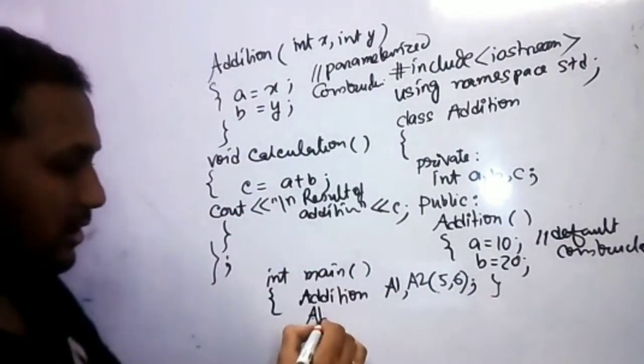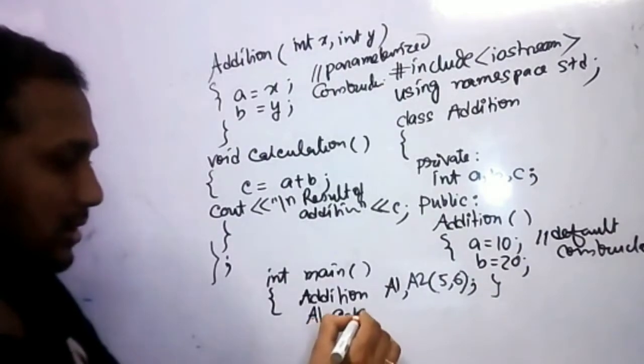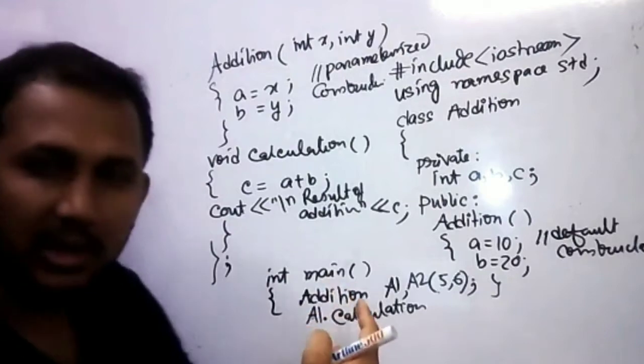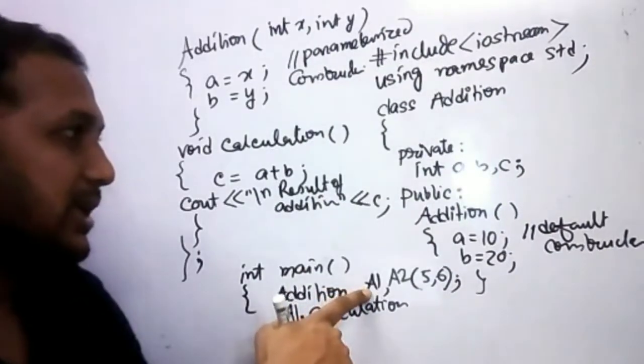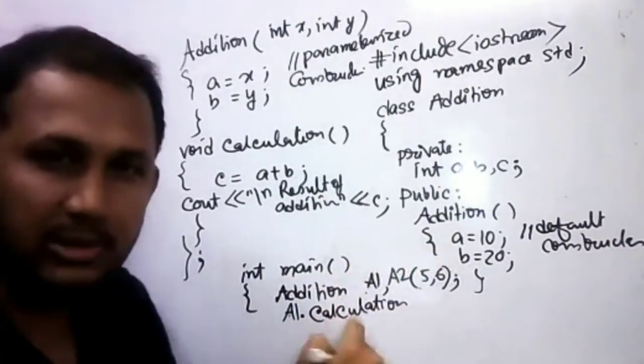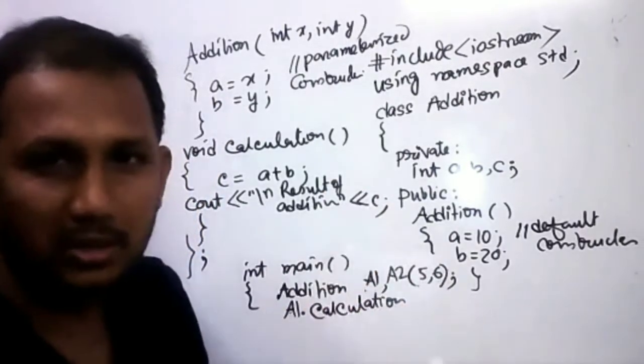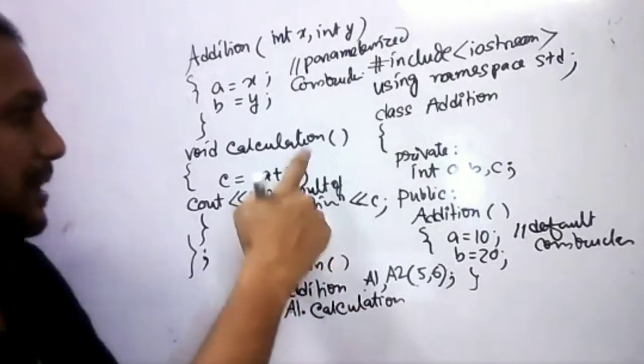Now a1 dot calculation. When we call calculation, this is a normal function, while the constructor is special and is called automatically. When a1 is created, the members are automatically initialized. When a2 is created, the parameters 5 and 6 are transferred to the corresponding constructor, that is the parametric constructor.